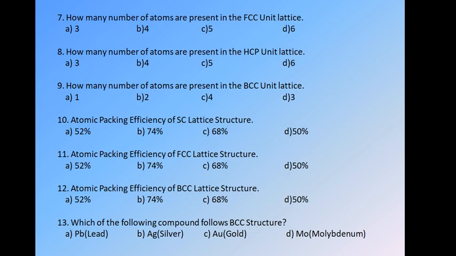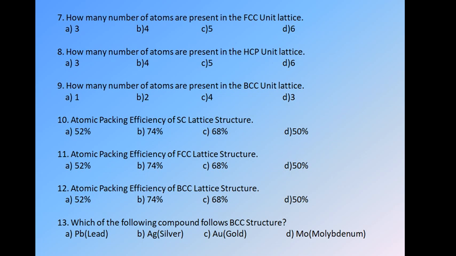So question number 7: how many atoms per unit cell are present in an FCC unit cell, or we can say lattice? As we studied, crystal structure has four types: simple cubic, BCC, FCC, and HCP. The question is about NAV, that is, number of atoms per unit cell.